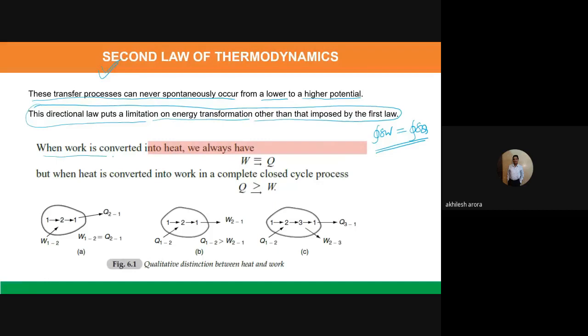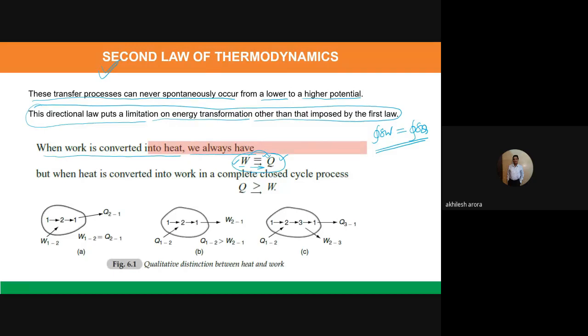When work is converted into heat, now just focus on this equation: W is equal to Q. It means that when the process is taking place in the forward direction, all the work can be converted into heat.